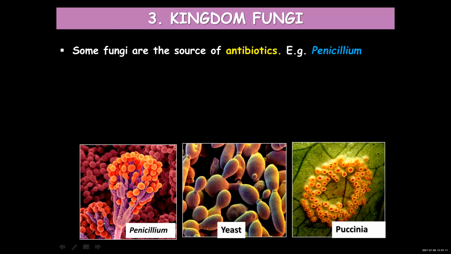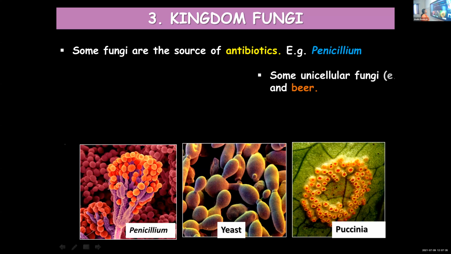Can you show the last slide? Wait. Some fungi are the source of antibiotics. For example, Penicillium. Many of them help in the production of antibiotics. One main example is Penicillium notatum, from this particular fungus, penicillin, the first antibiotic, was produced.